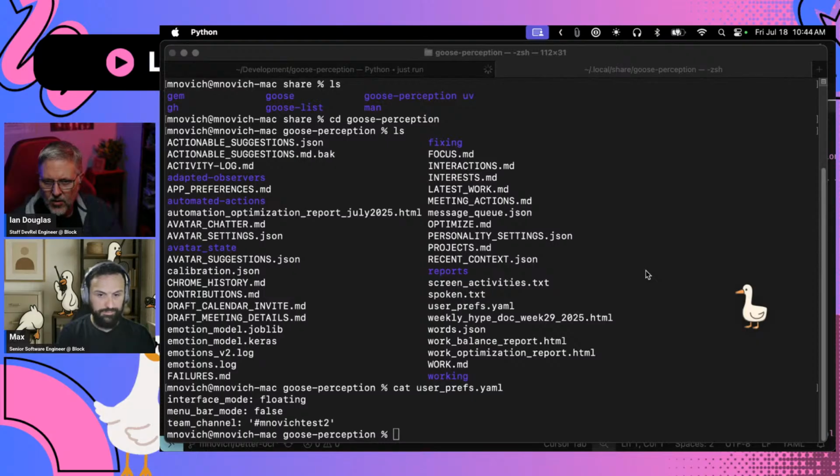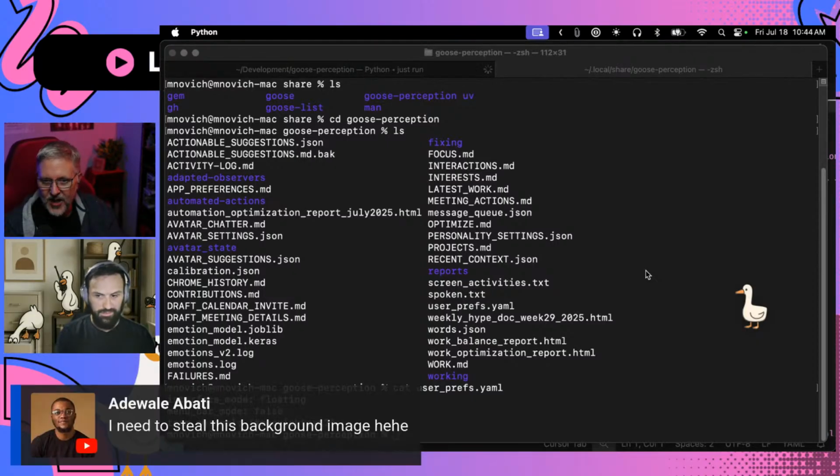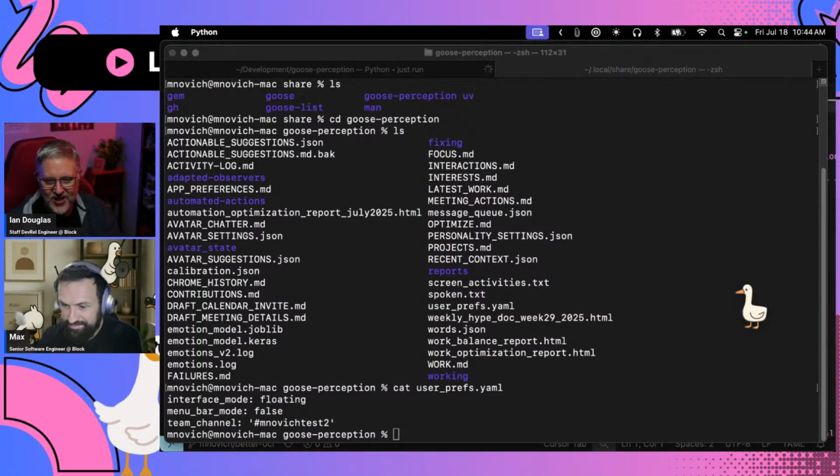Cool. And we had one comment here. Ace wants a copy of your background image with all the geese. Yeah, just hit me up. Send him a message on Slack. Yeah, I think we're all going to grab a copy of that one. It's great. Good deal. If anyone else in chat has questions for Max, feel free to drop those in chat. We'll wait a couple minutes for other questions coming in.